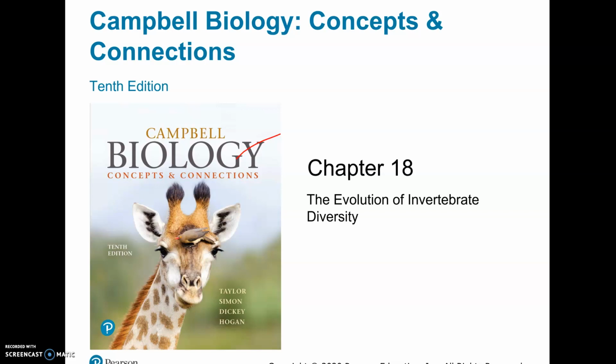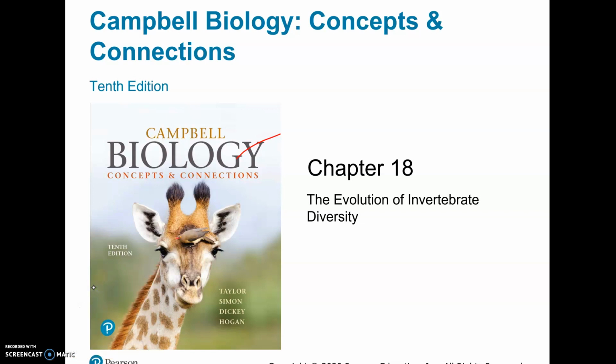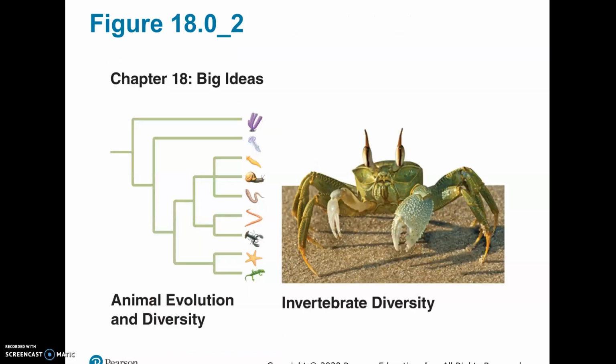Alright, so in this lecture, we're going to be talking about the general characteristics of the animal kingdom, and we're going to start talking about invertebrates. And those are our simpler animals, and we're going to work our way through the different phyla of invertebrates, and then after invertebrates, we're going to talk about vertebrates. So today, we're mainly going to focus, like I said, on the general characteristics.